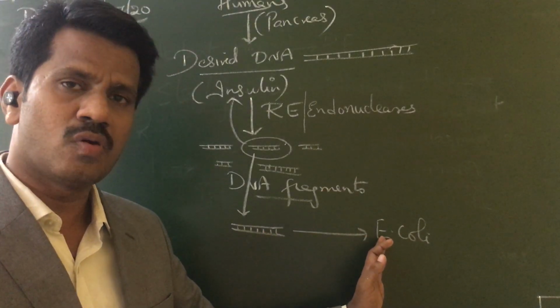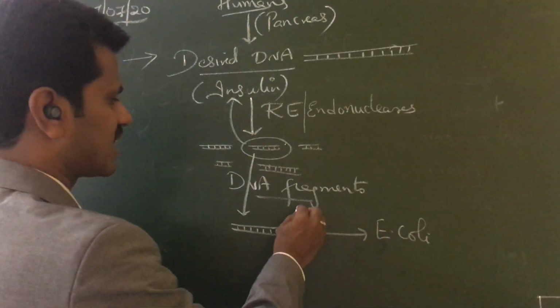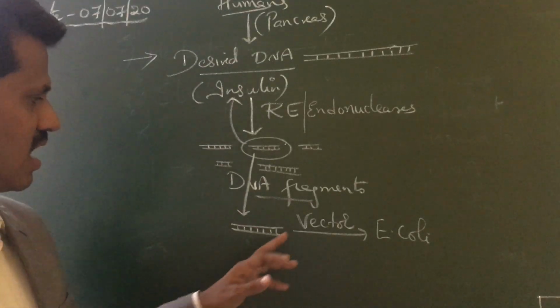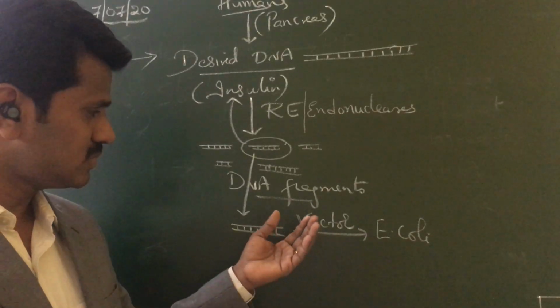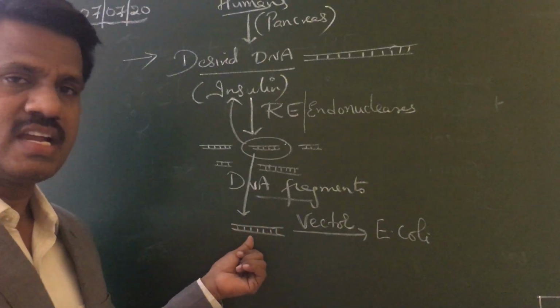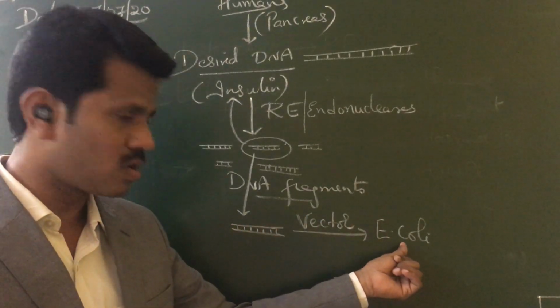Therefore, we have to select a vector. A vector is a carrier, a vehicle which will carry our desired DNA fragment into the E. coli.